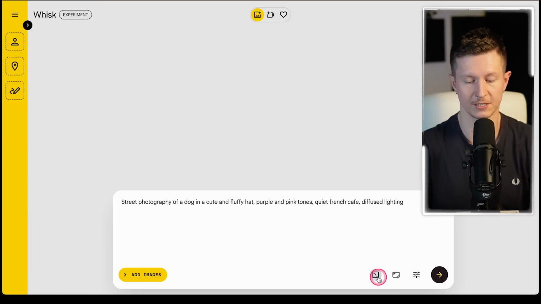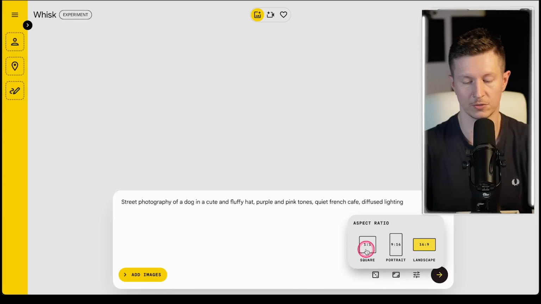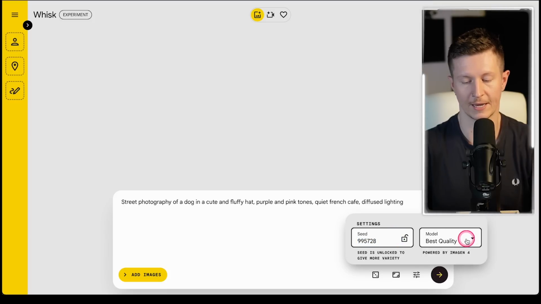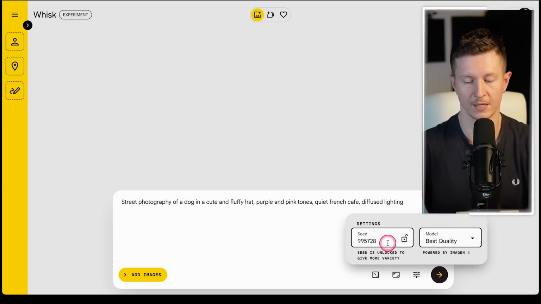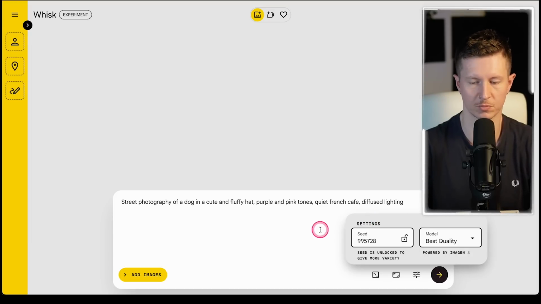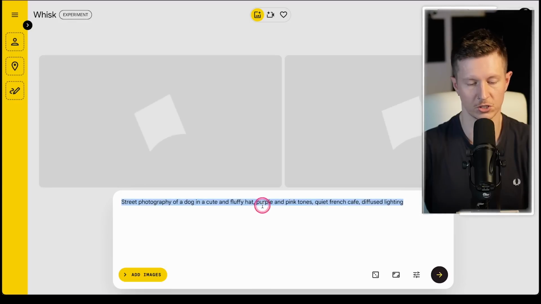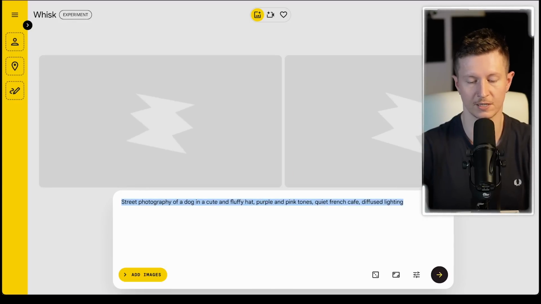You can continue using the dice to generate random prompts, and then you have the option to select the aspect ratio. There is landscape, portrait, and square. And then you also have just a couple of parameters to deal with. And one is a seed and one is a model. Seed allows you to create more consistent outputs if you're repeating a prompt over and over. And the model is best quality or quality. So let's go ahead and run this prompt. We've got a street photography of a dog in a cute and fluffy hat.